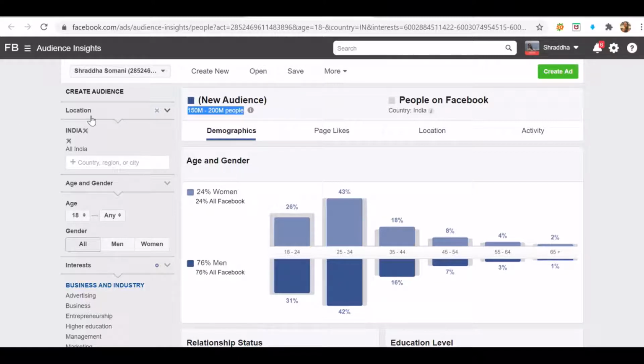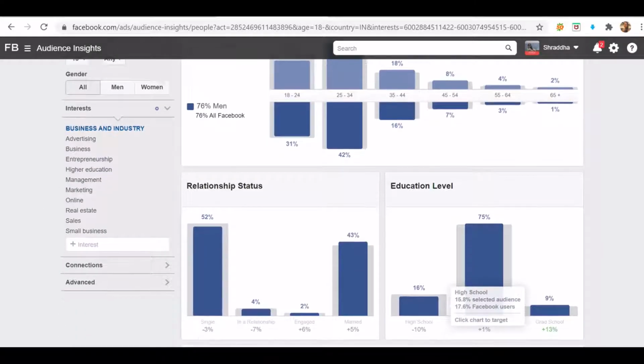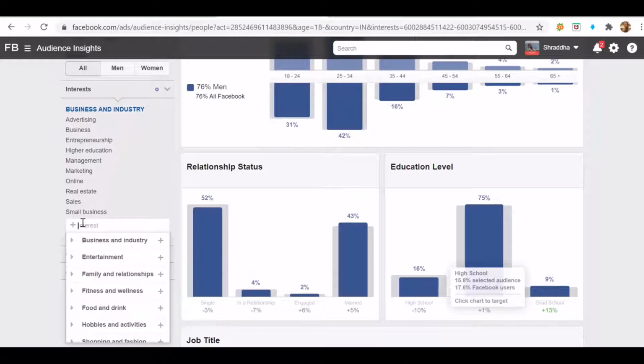After your seed audience, that is the location, age and gender targeting, next comes the interest targeting. Interest targeting is nothing but targeting the people who are interested in certain types of categories. As we were discussing the example of digital marketing, we need to find an audience who might be interested to learn digital marketing. So how will I be doing the targeting over here? If you look at the interest section, you will find certain interest categories.